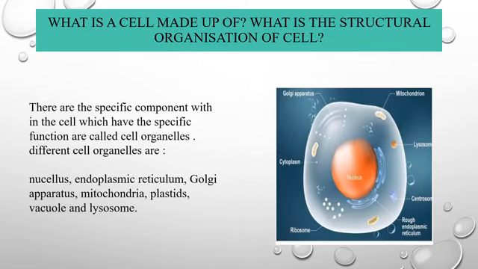Now we will study about cell composition and structural organization of the cell. As we know, the cell is made up of different cell organelles, which perform different functions. The cell organelles are nucleus, endoplasmic reticulum, Golgi apparatus, mitochondria, plastid, vacuoles, and lysosome. Now we will study one by one in detail.